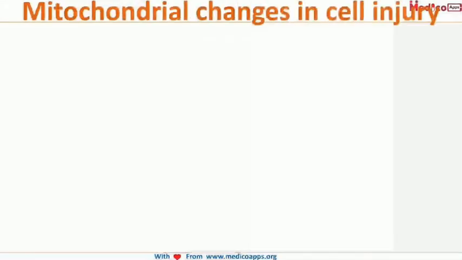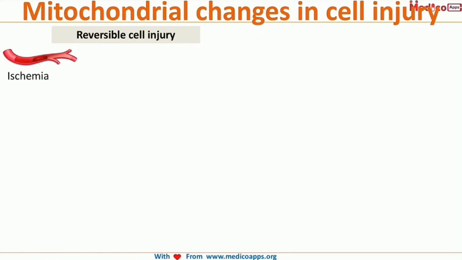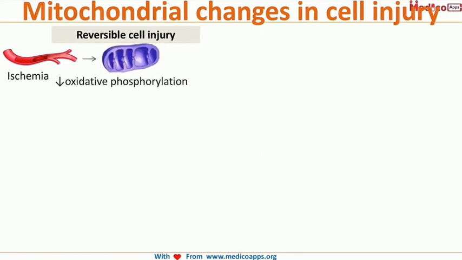When we see mitochondrial changes in cell injury, it can either be a reversible cell injury or an irreversible cell injury. So let's start by looking at some of the changes in the reversible cell injury. Basically it all starts with some kind of ischemia, and there is a decreased oxidative phosphorylation. This is the first thing that will happen in case of a reversible cell injury: there is a decreased level of oxidative phosphorylation.